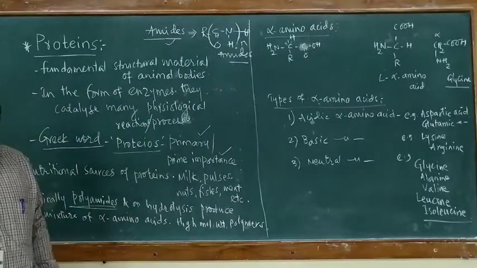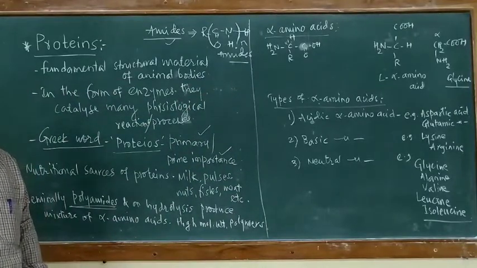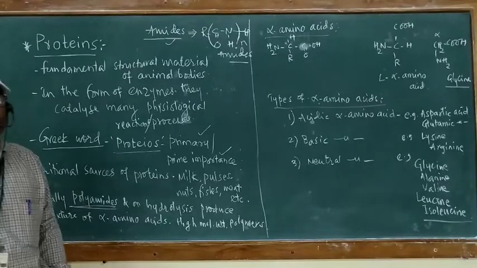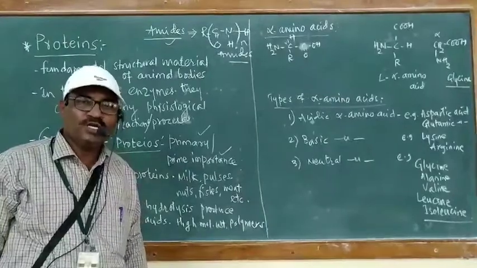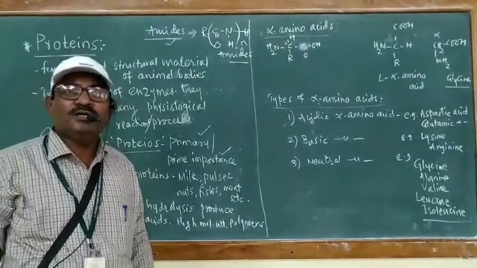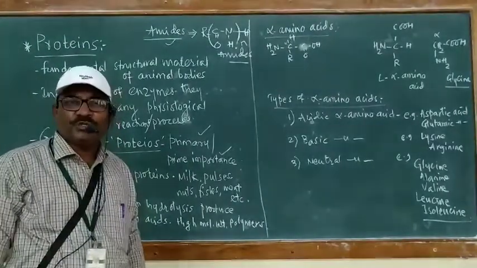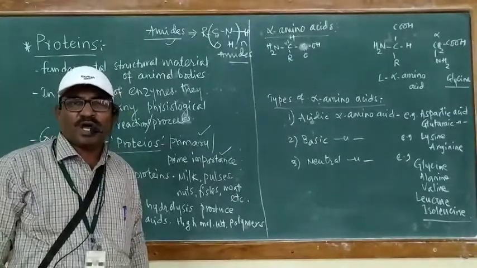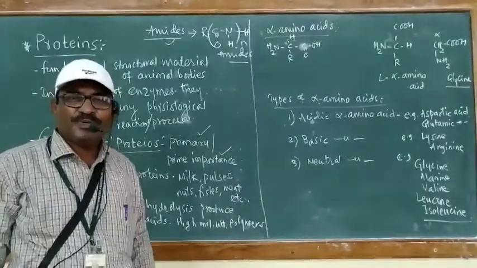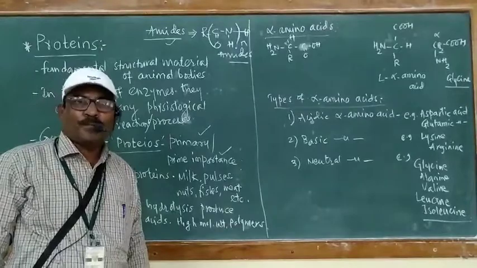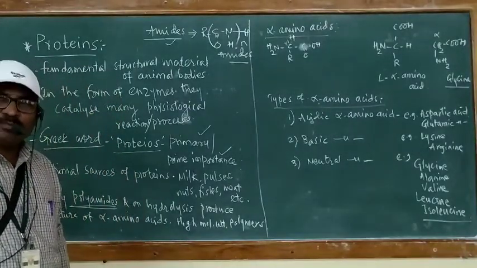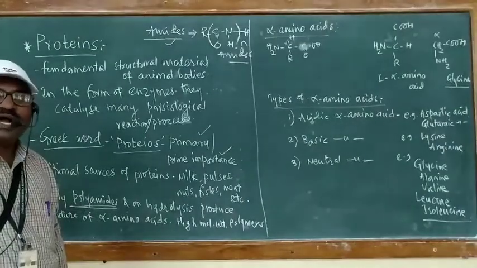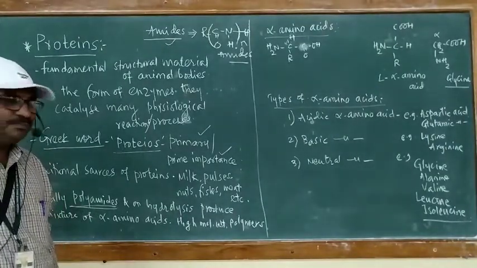Hence, protein is called a polyamide, and proteins on hydrolysis produce a large number of alpha amino acids.